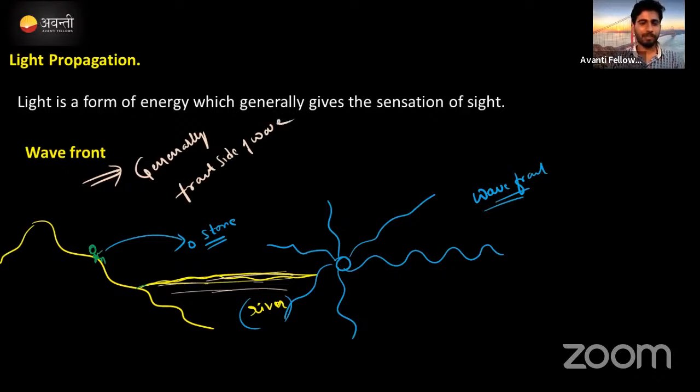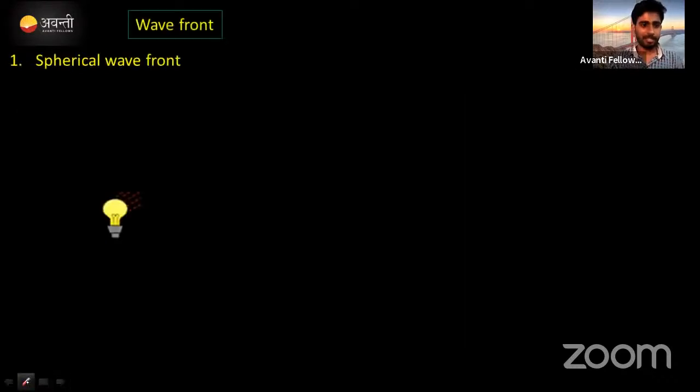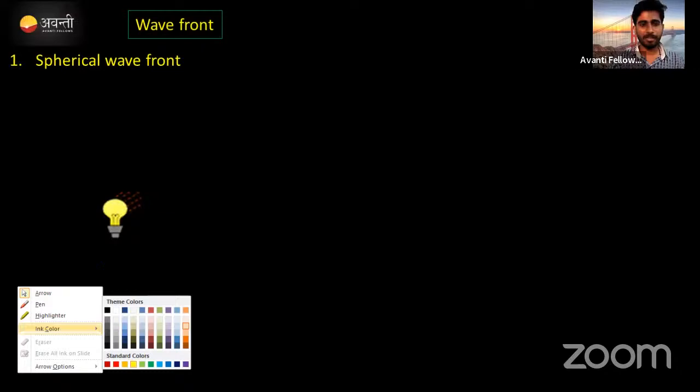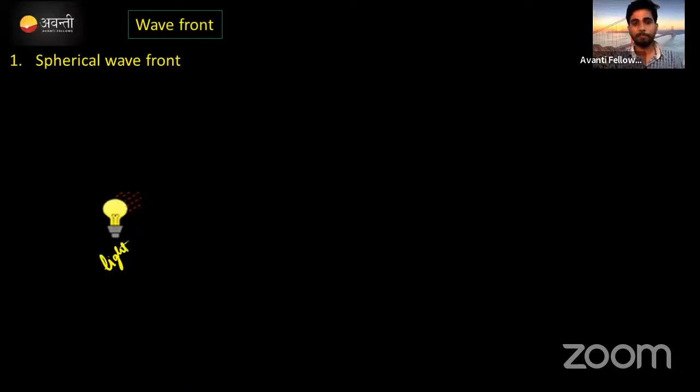Here, front side of a wave can be treated as wavefront, but it is not an exact definition for the wavefront. Okay, it's a meaning for the wavefront. Actually here the wavefront is created on a plane surface, but we are talking about light, a source of light. Just imagine here a source of light is there. It emits the light in all the directions.